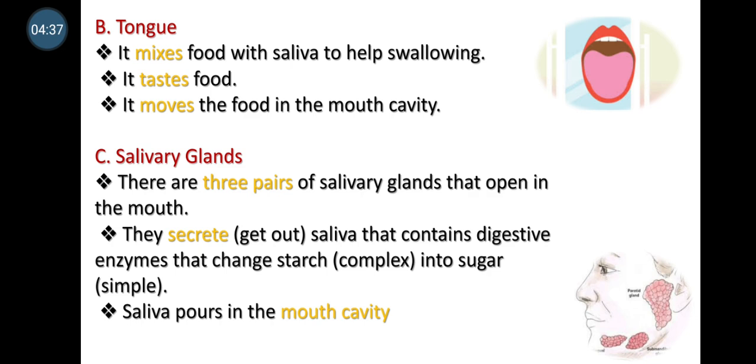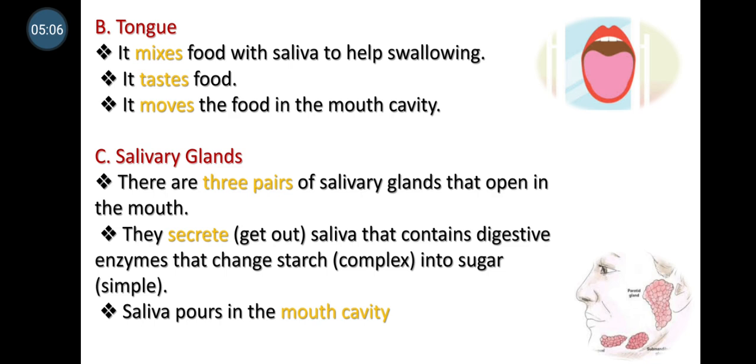The saliva contains a digestive enzyme. What does it do? It helps make the food simpler. It converts the starch into simple sugar. Where can we find starch? We can find starch in carbohydrates like bread, rice, and pasta. The enzyme can help convert the starch into simple sugar.